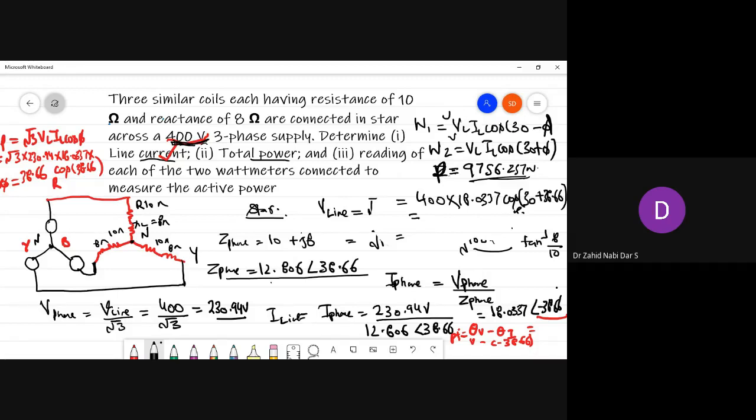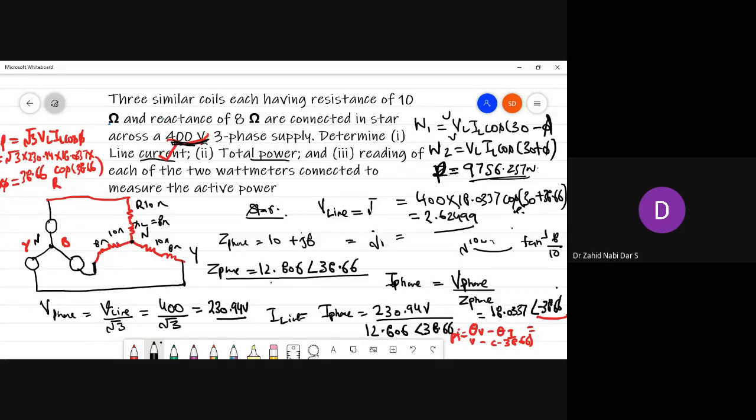So it will be cos of 8.66, since cos of minus theta is equal to cos theta. If you calculate the value here, you will get around 2.62499.